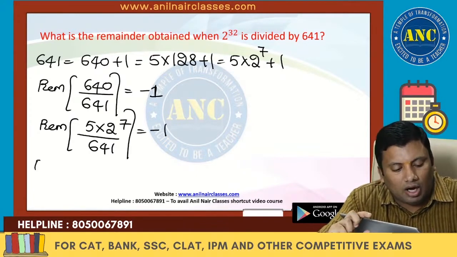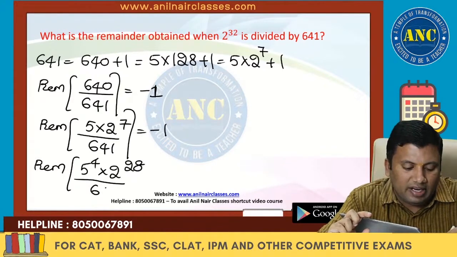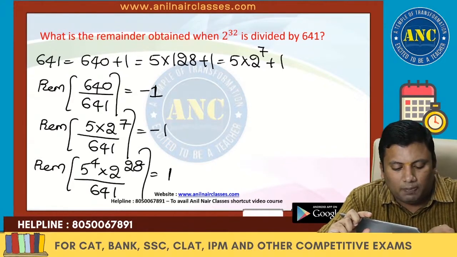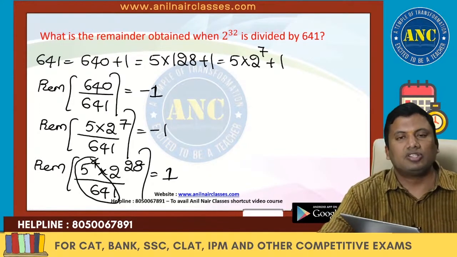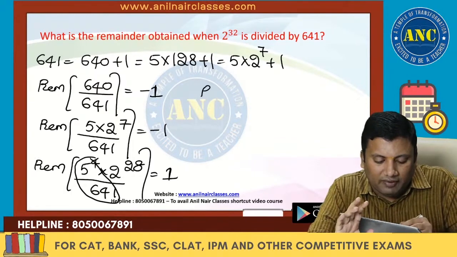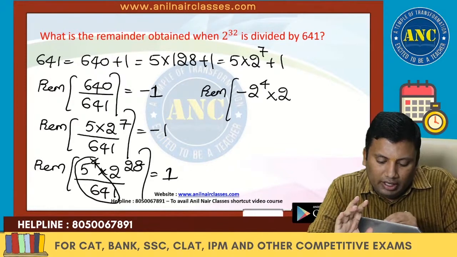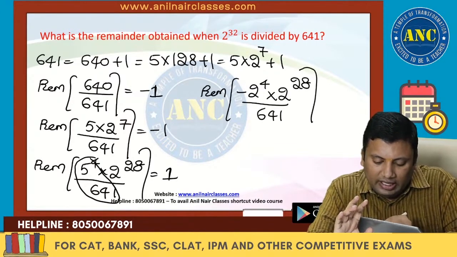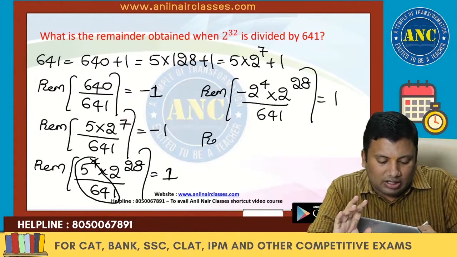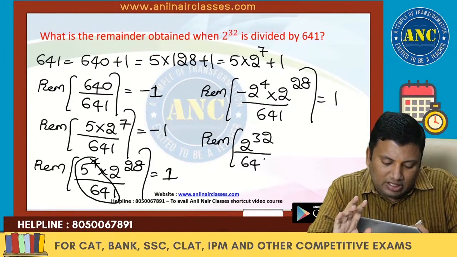Do power 4 on both the sides. So this will become 5 power 4 into 2 power 28 divided by 641, and minus 1 power 4 is nothing but 1. 5 power 4 is 625, and 625 divided by 641 is minus 16. So, minus 2 power 4 into 2 power 28 divided by 641, it is nothing but 1. This is nothing but the remainder of 2 power 32 divided by 641.